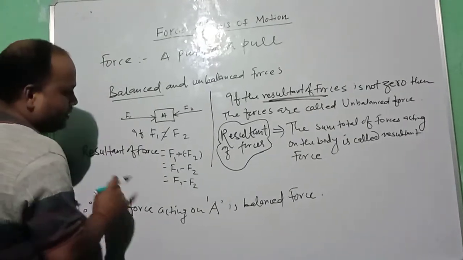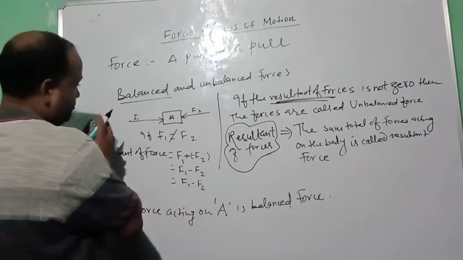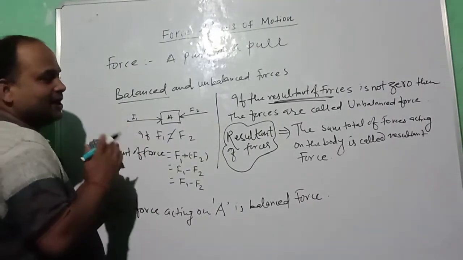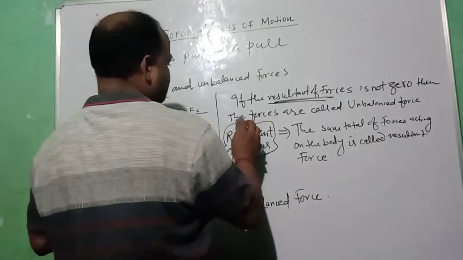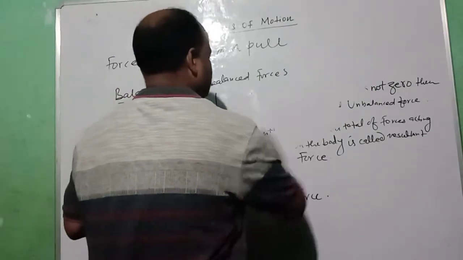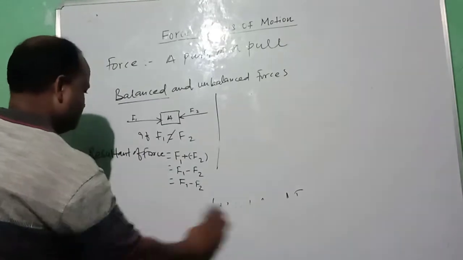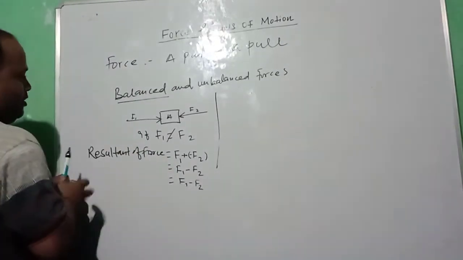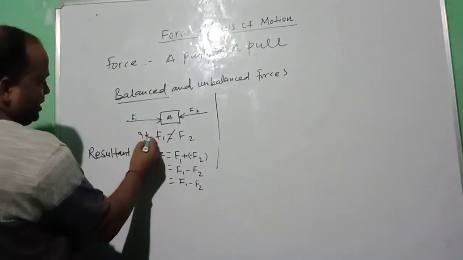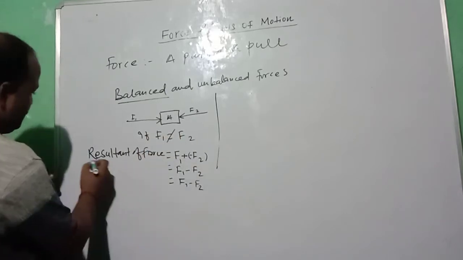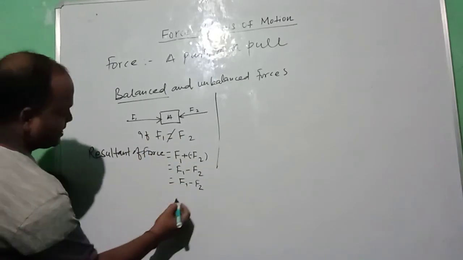Like we can now use some numeric value here. Suppose F1 is not equal to F2, the resultant force is equal to F1 minus F2.